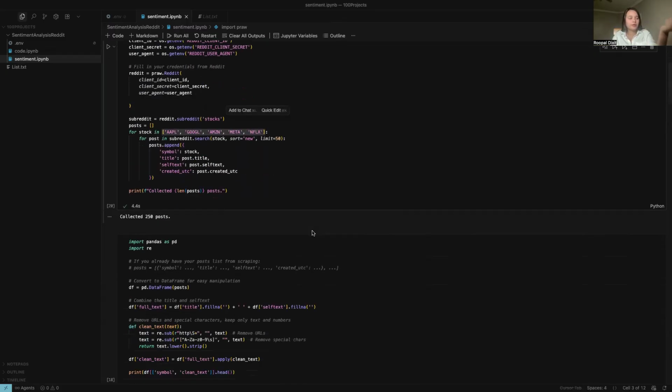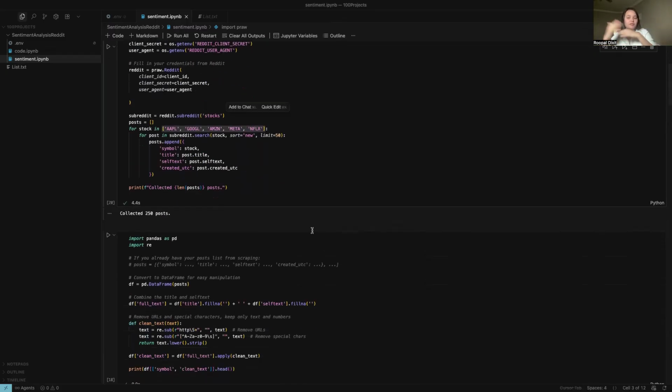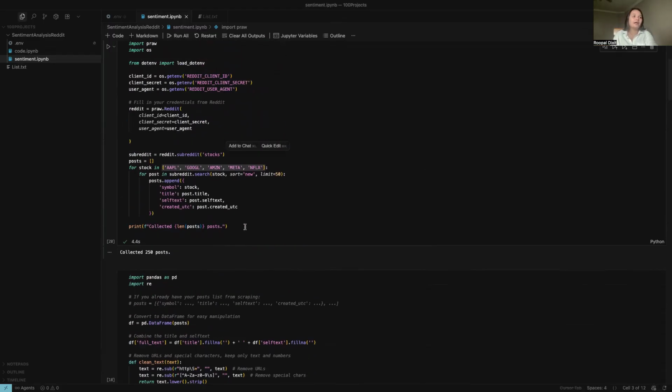This is important, like if the stock is going up or down, if the quarter ended very well, or if they are working on the latest technology, their stock price might go up. On that basis, I scraped 50 posts for each company: Apple, Google, Amazon, Meta, and Netflix.